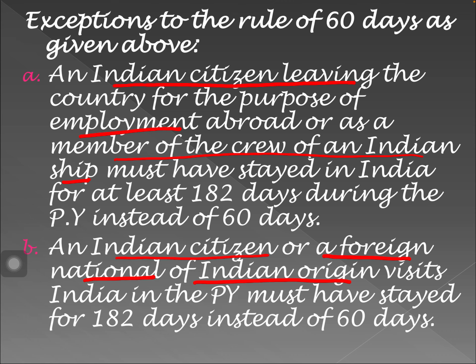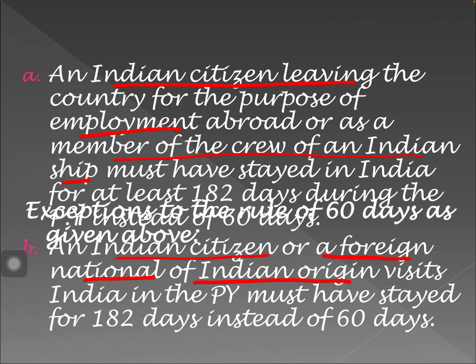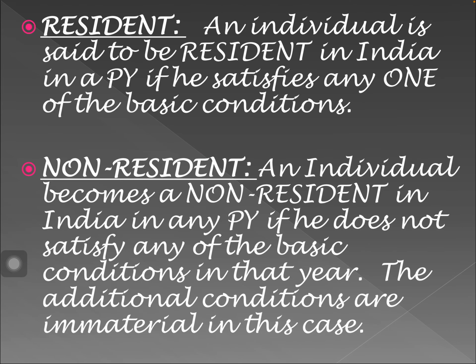You just have to check the first basic condition. If they satisfy the first basic condition, they are resident. If they do not satisfy the first basic condition, they are non-resident. So there are chances that people are resident in 2 countries, or more than 2 countries.